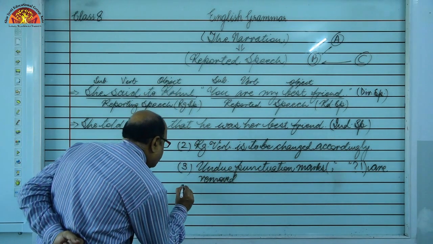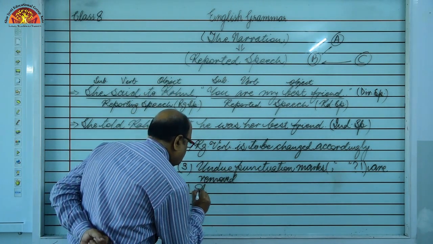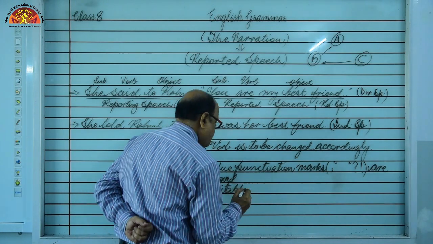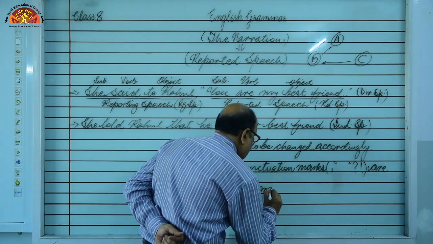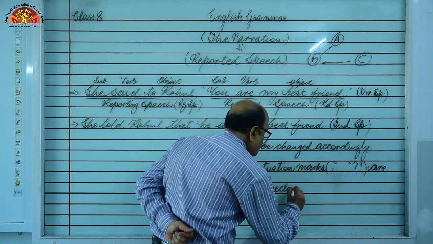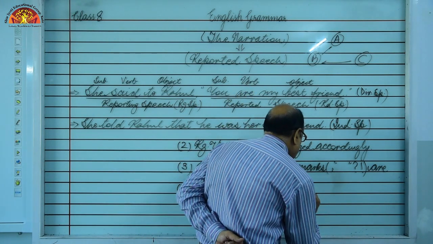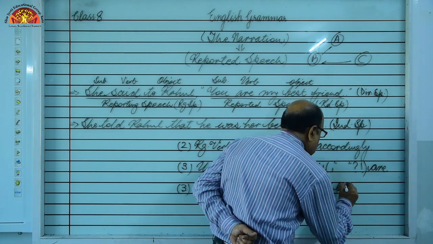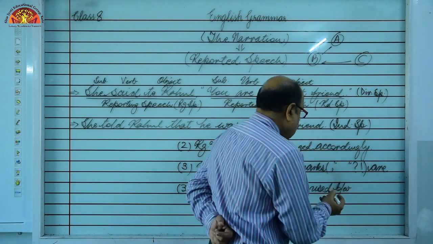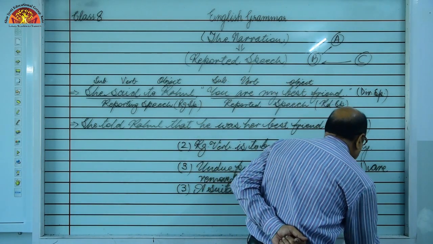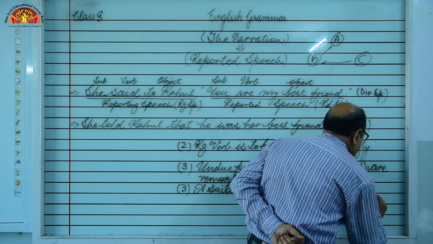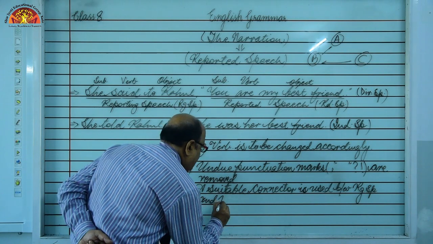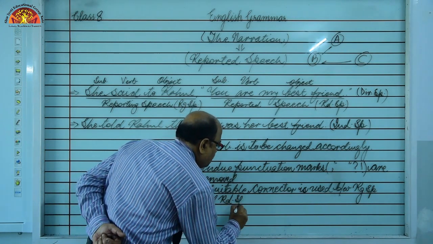Next, a suitable connector is used between the reporting speech and the reported speech.